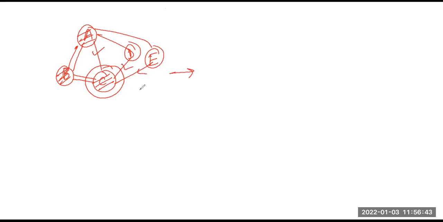Among these, you will see this is already a discovered vertex, right? So if the vertex that follows is already a visited vertex, then I will mark this edge to be a back edge, like this. Fine. So the next option that is left to me to mark is D.